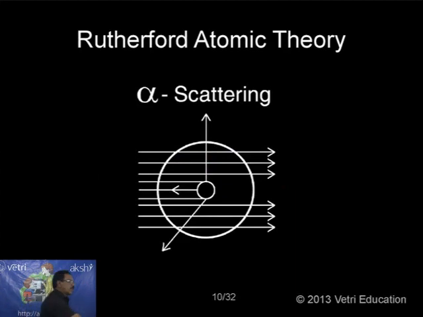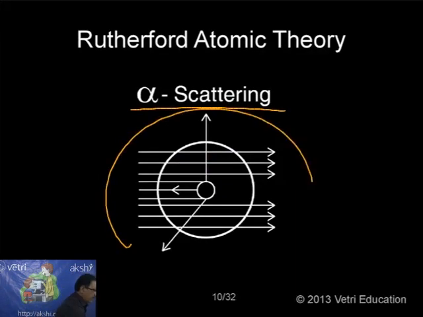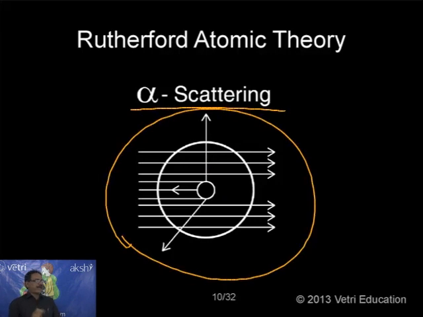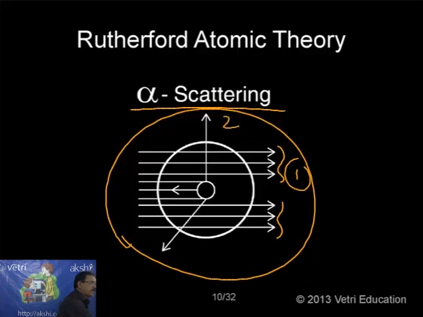Here I am giving the alpha scattering diagram, showing what is happening in an atom. There are three important points. Kindly see here: most of the particles are penetrating without any problem. When the alpha particle is passed through the gold foil, it penetrates without any deflection. Second observation by Rutherford: a few particles got deflected. The third information is that 1 in 20,000 particles got deflected back, rebounding 180 degrees. These are the three observations he made in his experiment.